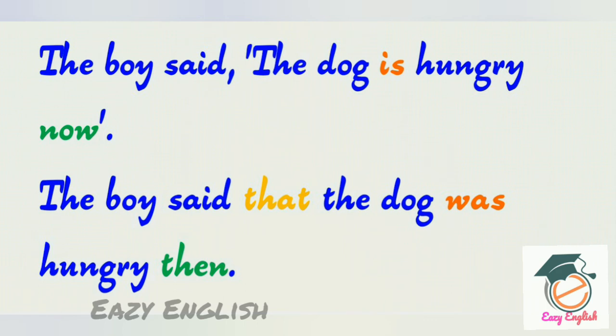So first we have changed the tense. And in the same sentence we have changed the time also, because now was changed into then. So in the same sentence we have to look for any changes in tense, time and place. All three things we are supposed to check in a sentence.